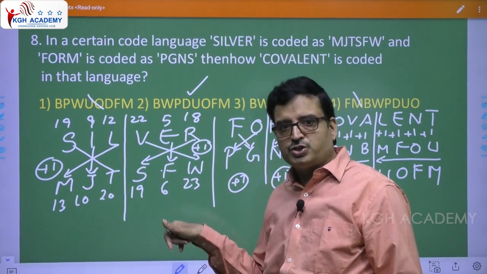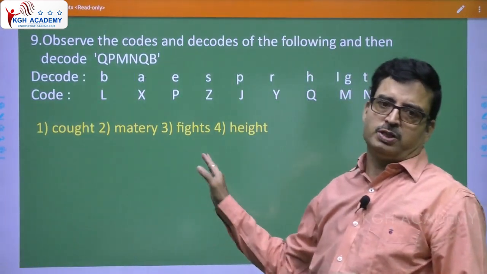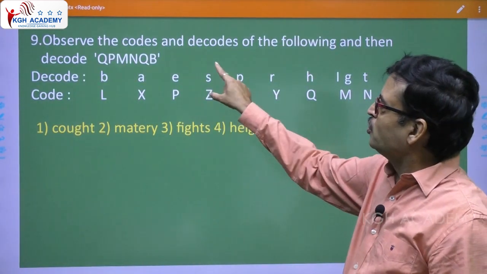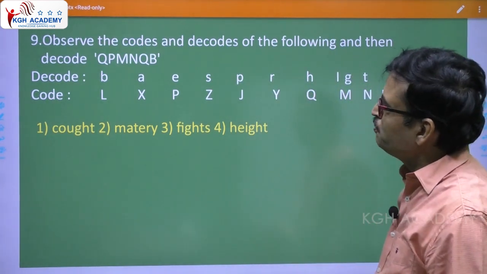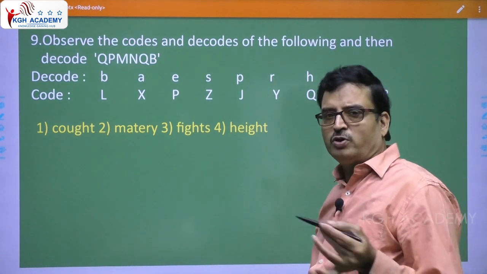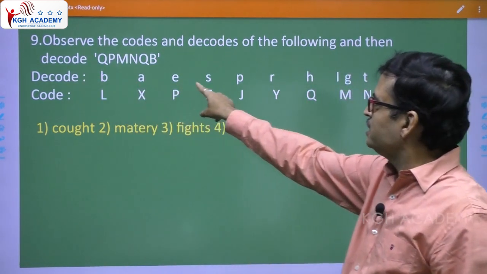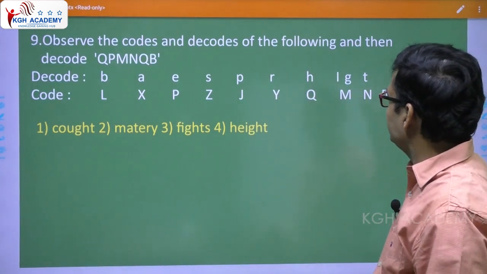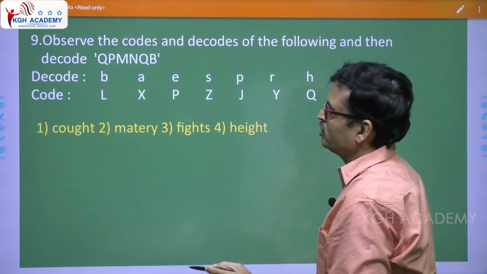In fact, even this question was already asked in the exam. Now, again, this is a popular model. Observe the codes and decodes of the following and then decode QP, MN, QB, right? See, what they wanted to say is that they gave you the decode like this, BAESPRHIGT, okay?